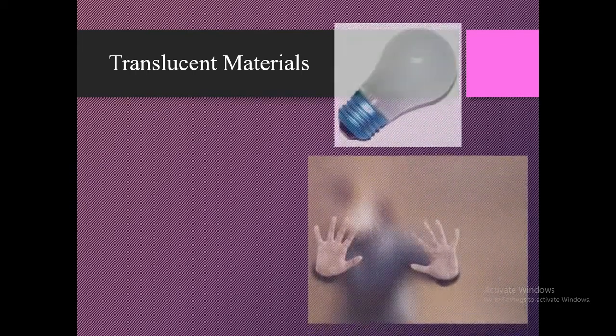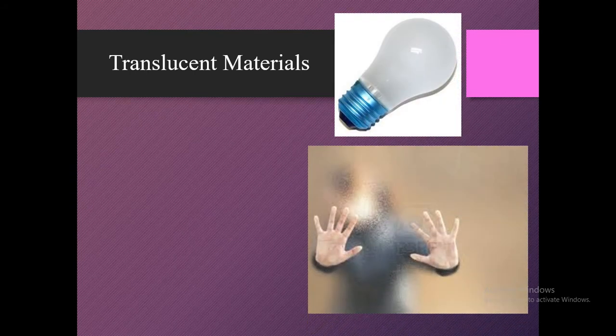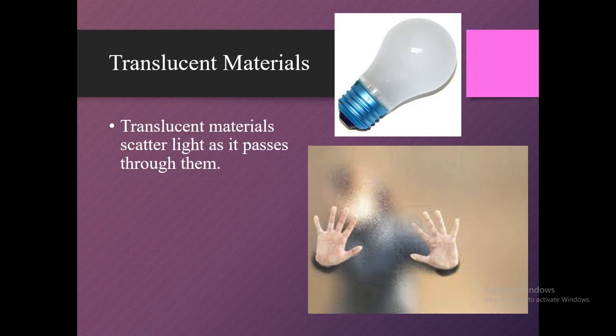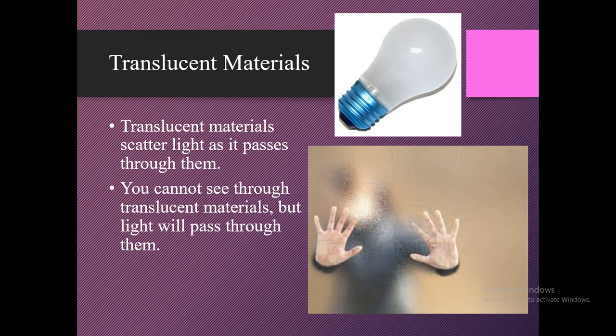Translucent materials. These are some examples of translucent materials, and so many others around you. Translucent materials scatter light as it passes through them. It means you cannot see through the translucent material clearly, but light will pass through it. You will see a blurred image or shadow of the object across the translucent material.